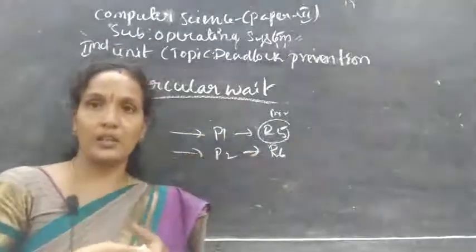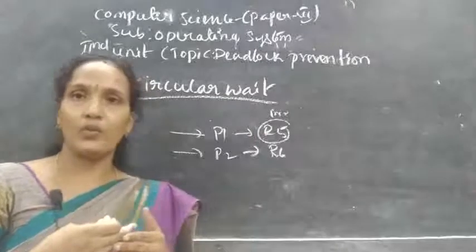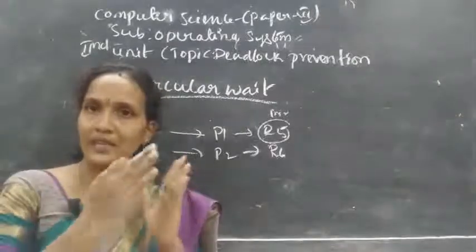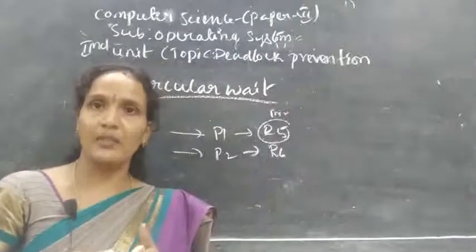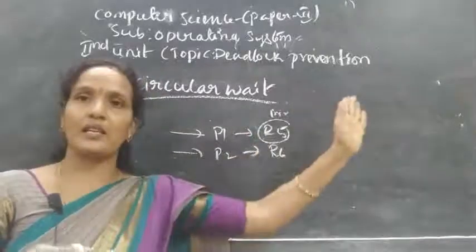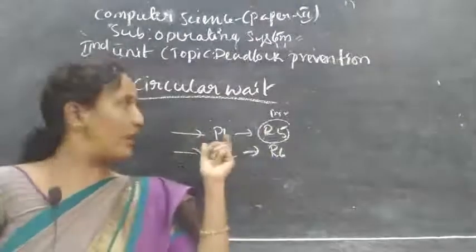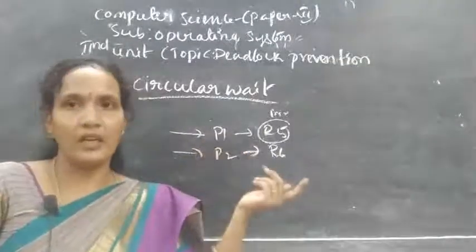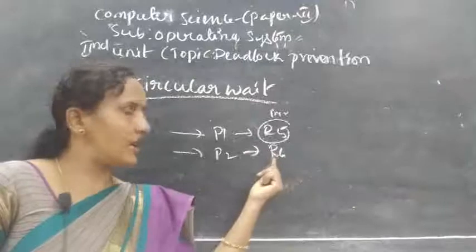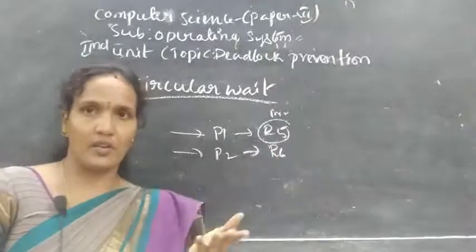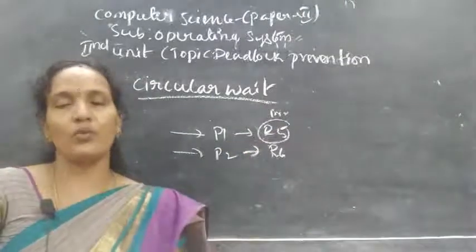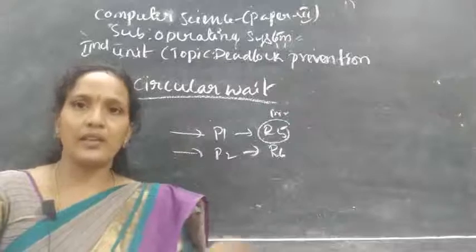If it requests R1, R2, R3, it won't be allocated. The maximum given is R5, so if that process requests those resources again, they won't be allocated. It can request resources from R5 to R6, R7 in an increasing order. The R1, R2, R3 which were allocated to P1 will be removed from P1. Now, if it is given in a decreasing order, for example R6, it is the reverse order. It can request up to R1, R2, R3, R5. If it requests R7, R8, that won't be allocated. Clear? Circular wait we can remove.